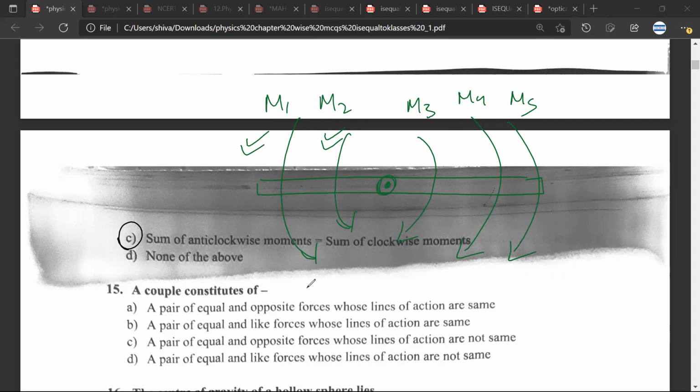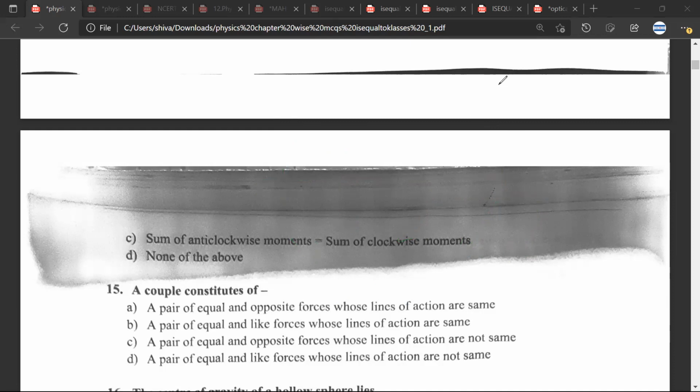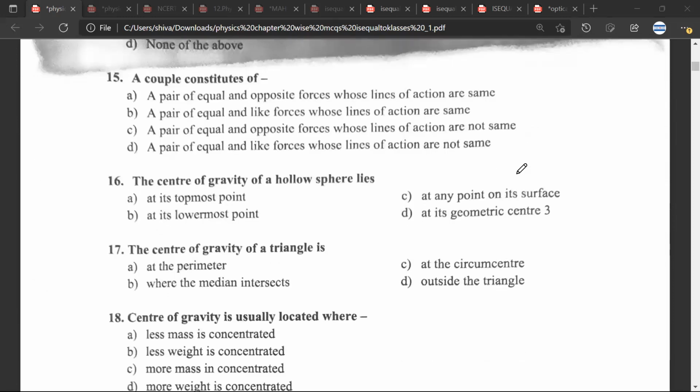Have you understood what I'm saying? So M1 plus M2 would be equal to M3 plus M4 plus M5. These are the moment of forces. These are the questions that you usually do when you do those seesaw questions or the meter scale questions. Okay, great. Next question, question 15.